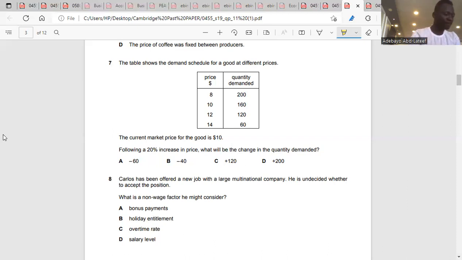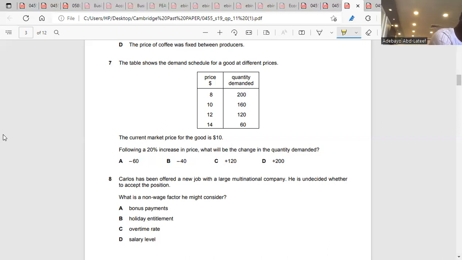Let's check. So I need to follow the formula. The formula is percentage change in quantity demanded over percentage change in price. So now what is the percentage change in quantity demanded? The original price is 10. They said there's a 20% increase in the price.